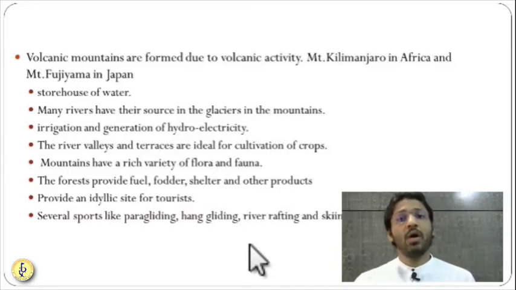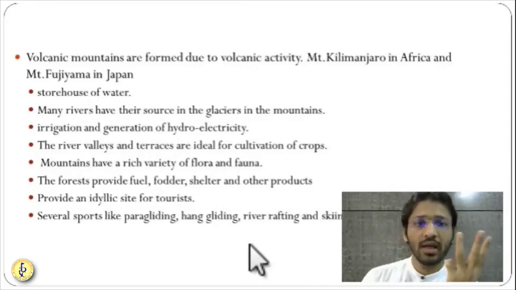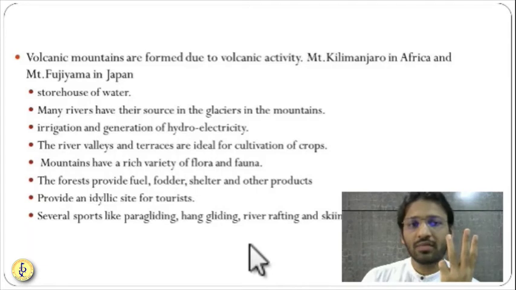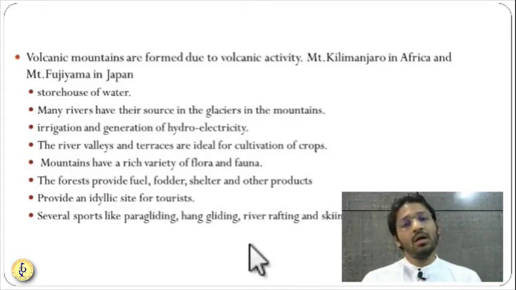In Africa, Mount Kilimanjaro is also a very huge volcano. Mauna Kea, you might have heard of the summit. So Kilimanjaro, Mauna Kea, these are examples of volcanic mountains. So these are the three types of mountains that we have seen: first is fold mountain, second is fault mountain or block mountain, and third one is volcanic mountain.